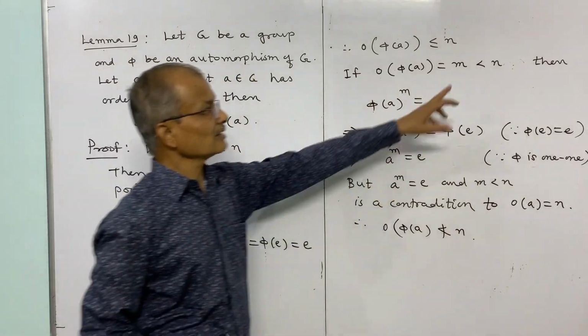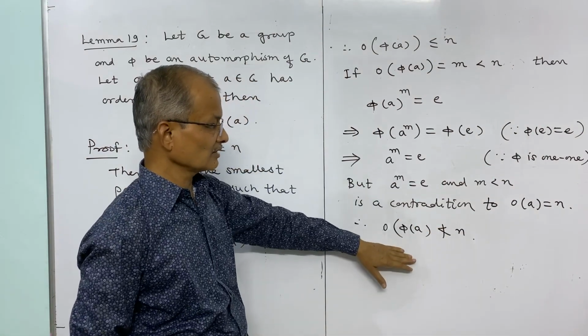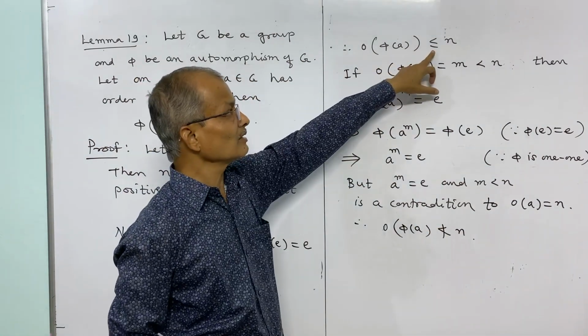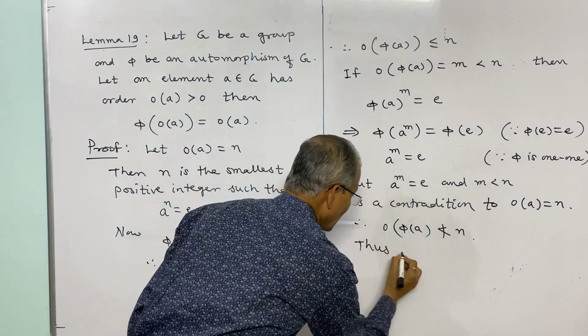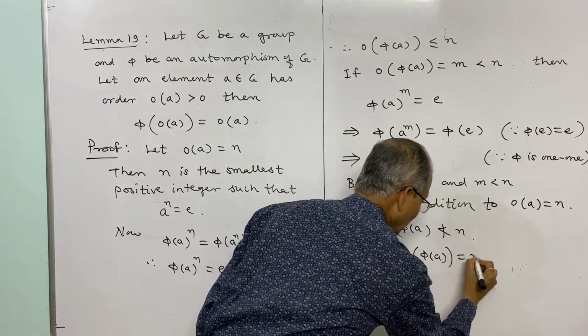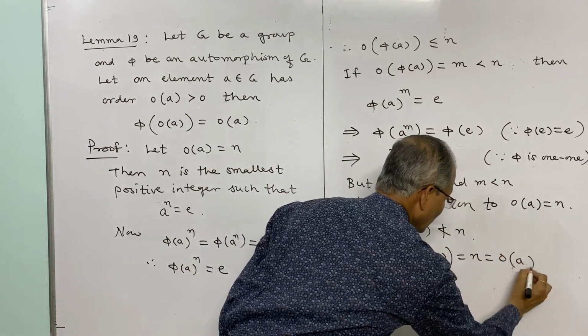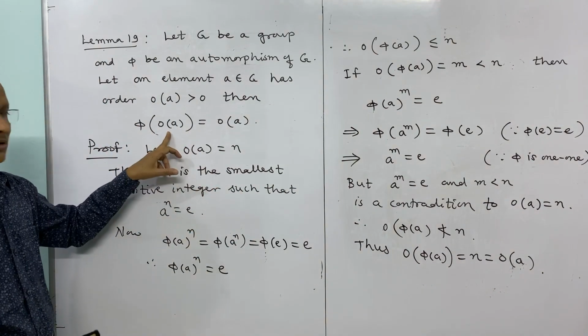If we take it less than n, that is m, then we get a contradiction. So it is not less than n, means the alternative remaining is that it must be equal to n, and thus the order of phi of A is equal to n, and that is the order of A by our first assumption, and this is what we wanted to prove.